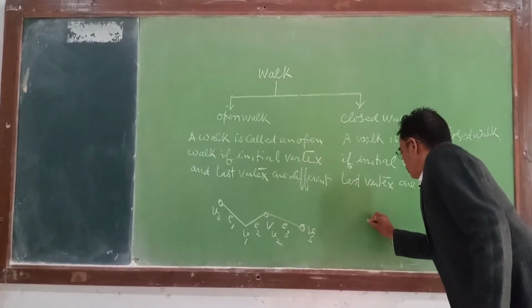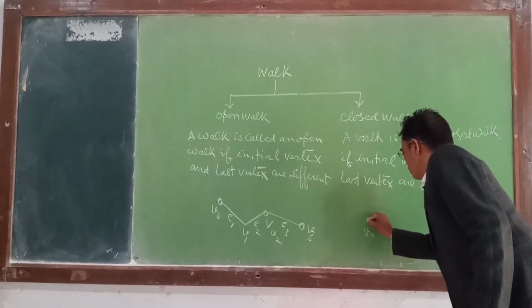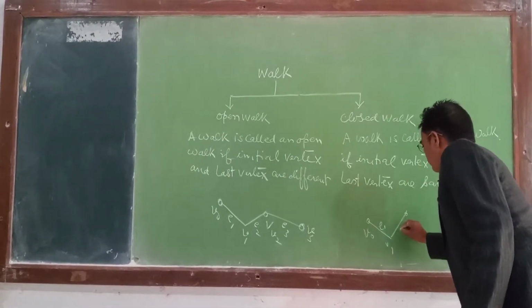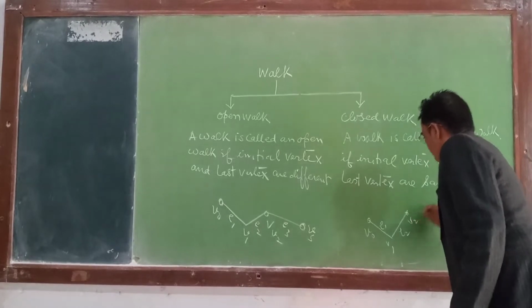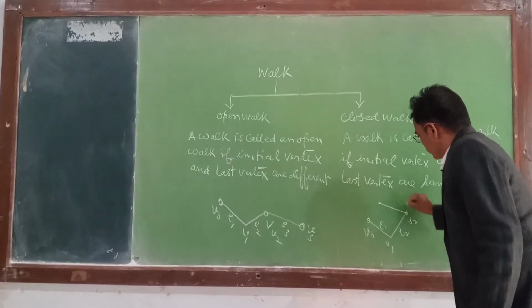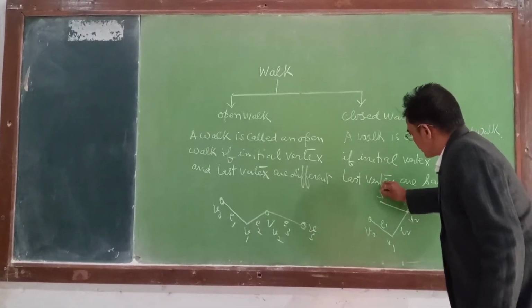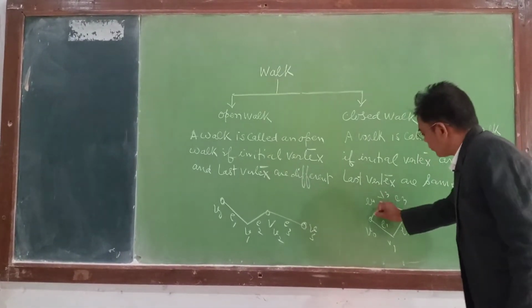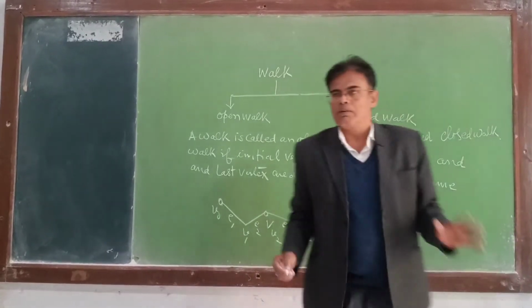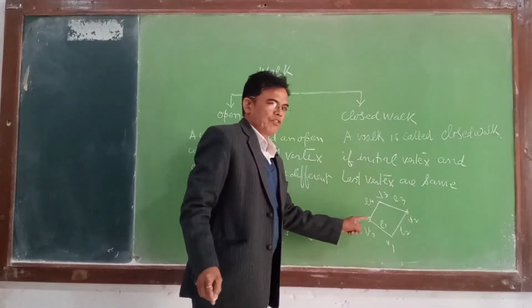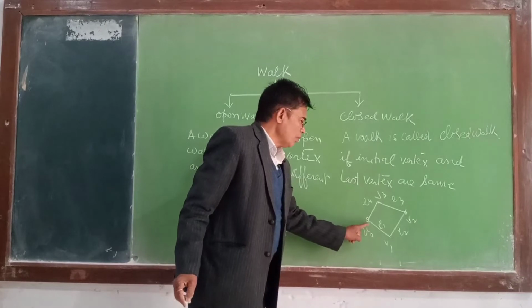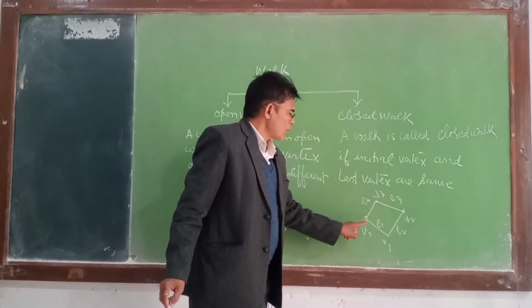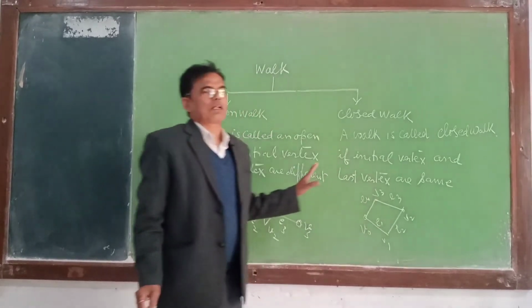Suppose this is V0, E1, V1, E2, V2, E3, V3, and then E4, and V4 is nothing but V0, meaning this is a closed walk. This is starting V0, V1, V2, V3, and then V0. So this is a closed walk.